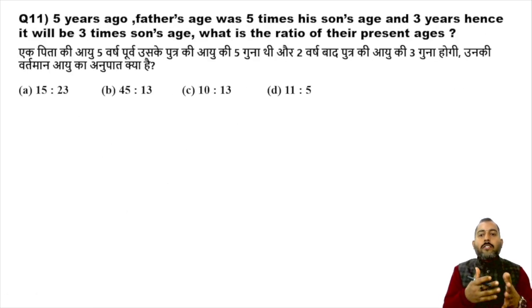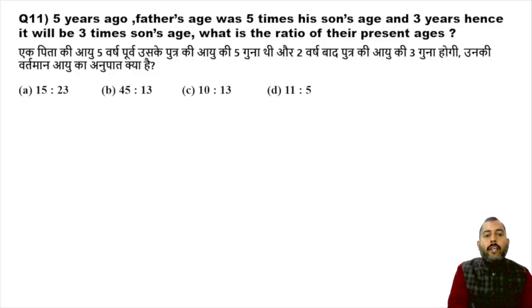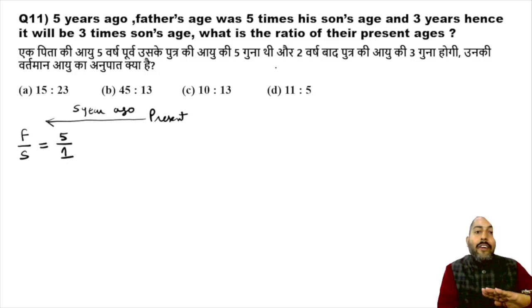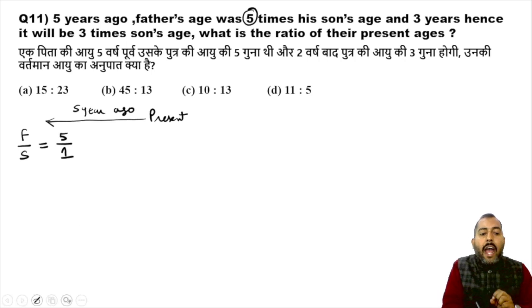See, this is one of the questions. Now it is given 5 years ago, father's age was 5 times his son's age. So there is some present scenario, and the examiner is talking about 5 years ago. So 5 years ago, there was an age of father and an age of son. Father's age was 5 times the son's age, so 5 years ago, the ratio of father's and son's age was 5:1.